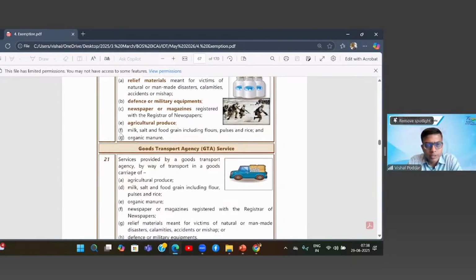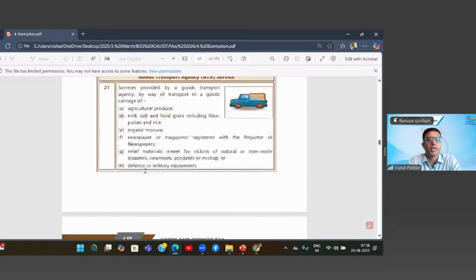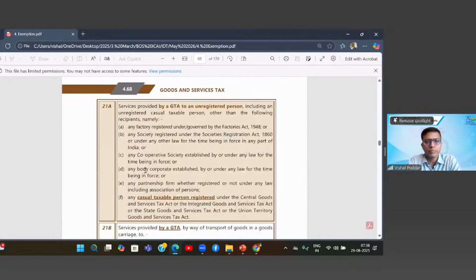So in short, the same goods, whether transported by sea, by air, sorry, not by air, by sea, by railways or by road, are fully exempt. Correct? Yes, sir. The ambiguity will be avoided. That is the best thing. So now the list is the same. So however you transport, it will remain exempt.